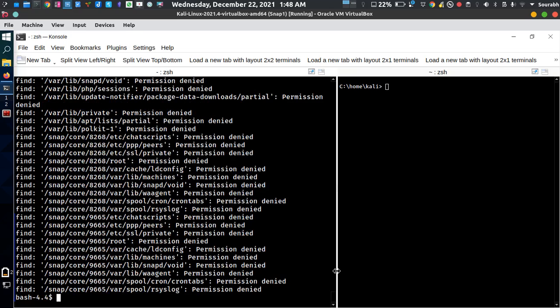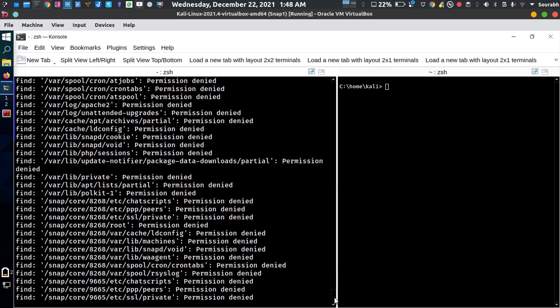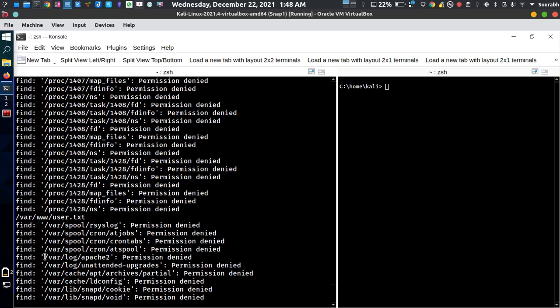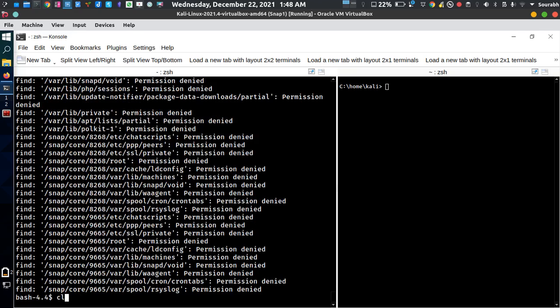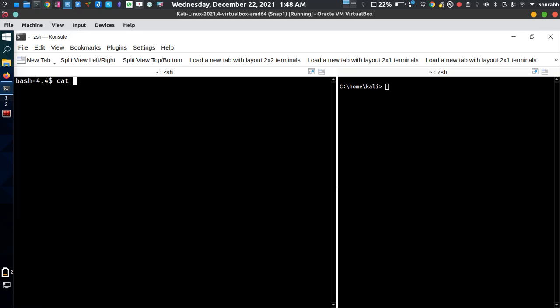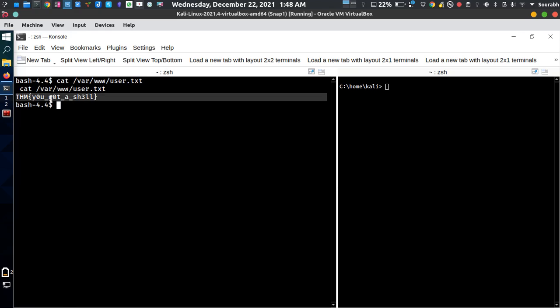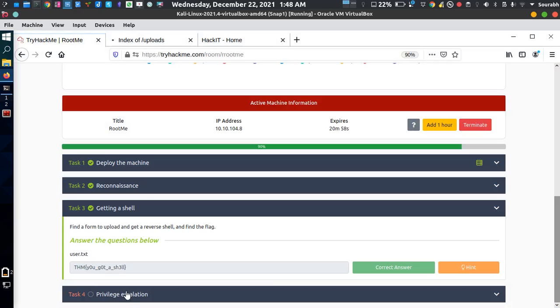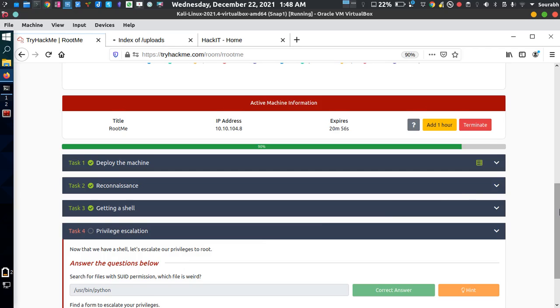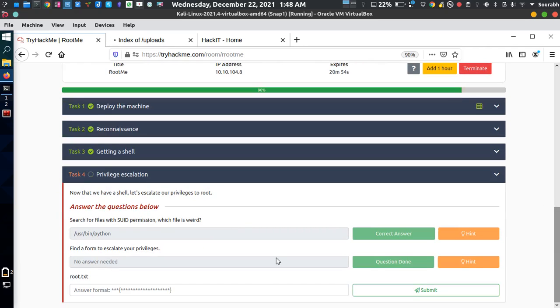Okay, so the search is complete. Here you can see there's a file located under var www. You need to just copy it and cat it, and as you can see, the first flag is here. You just need to copy that and paste it over here. Now we are going to privilege escalation. The first question asks: search for files with SUID permission. Which file is weird?